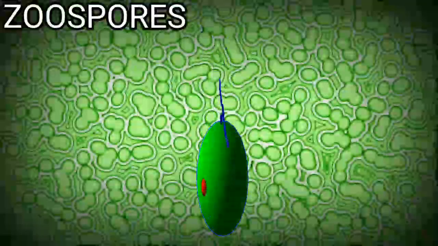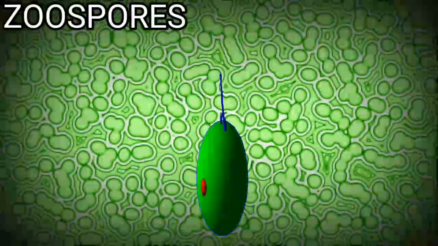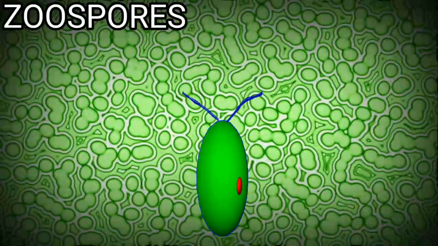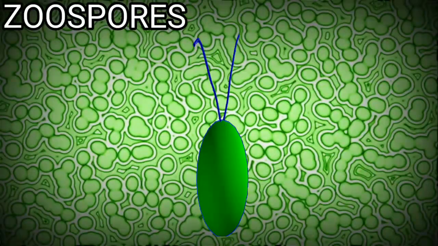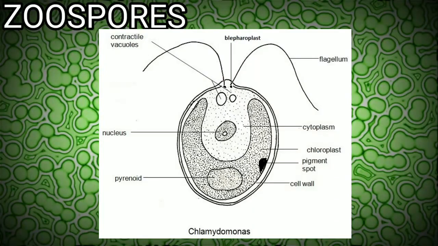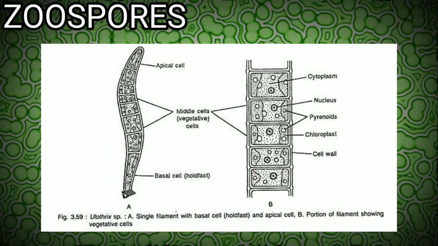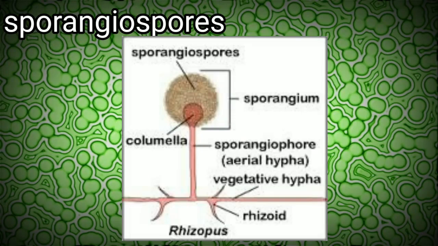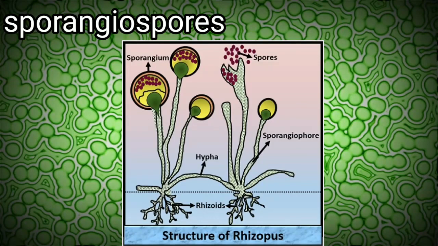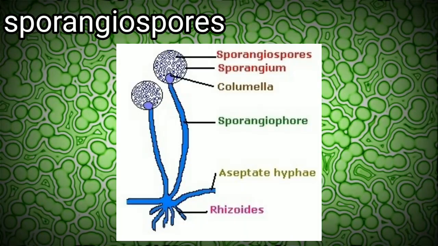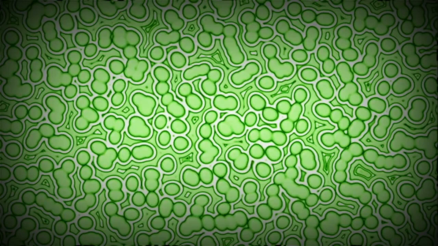Zoospores are flagellated motile bodies produced by mitotic division, which are released into the water. Zoospore formation is a common occurrence in members of algae like Chlamydomonas and Ulothrix. Sporangiospores are non-flagellated asexual spores produced in sporangia. Phycomycetes fungi like Rhizopus produce abundant such spores, released into the air during their asexual reproduction.